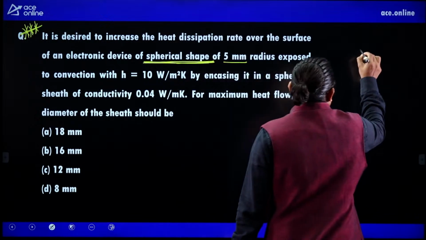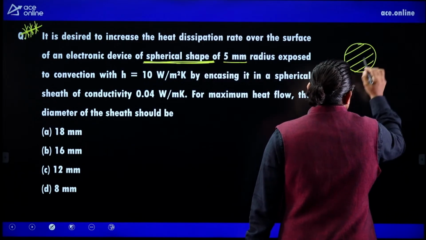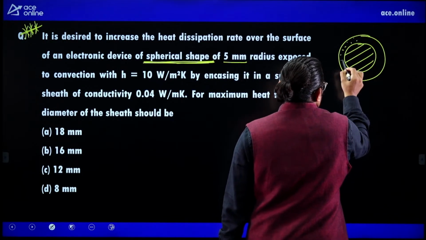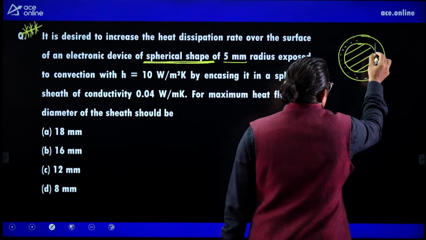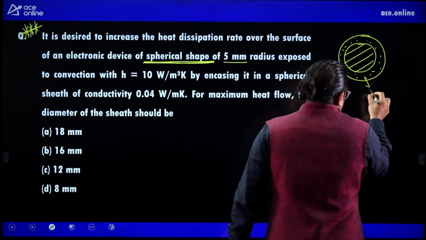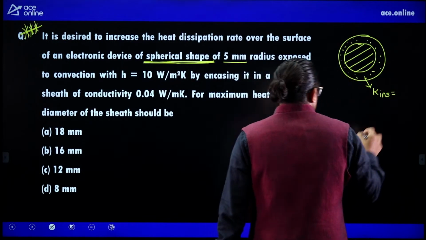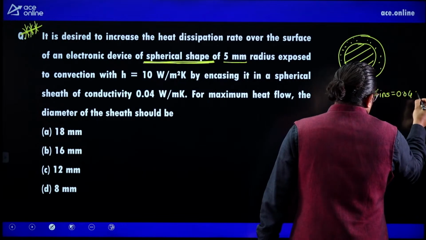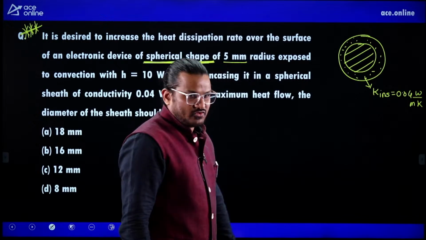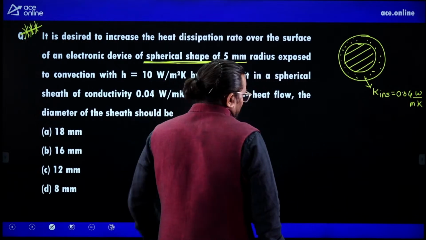So please listen, this is a spherical body, and there we enclose it in a sheet. The thermal conductivity of this insulation is 0.04 watt per meter Kelvin.